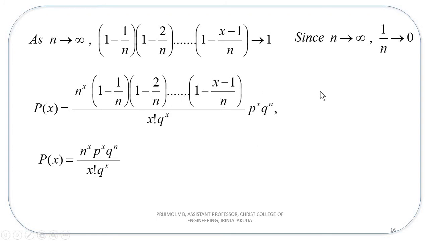So you will be left with n raised to x, p raised to x, q raised to n divided by x factorial into q raised to x. Now group these two terms, np raised to x. Now we are going to evaluate these as n tends to infinity.